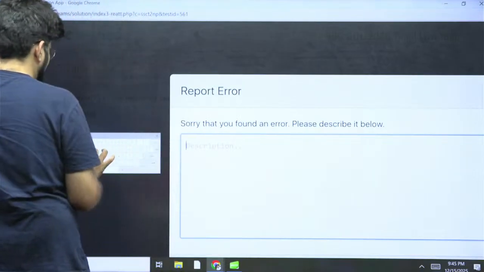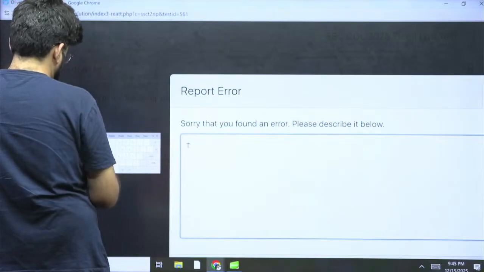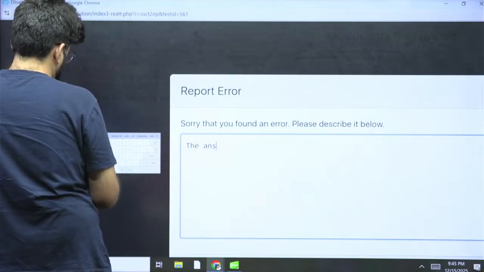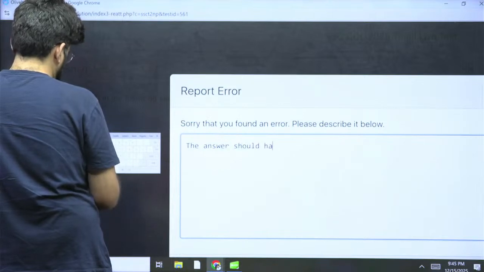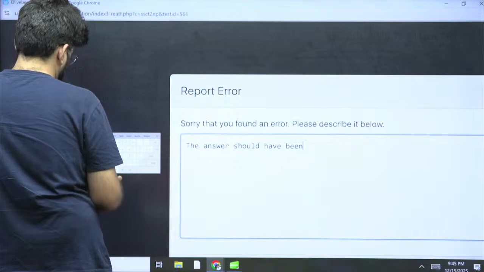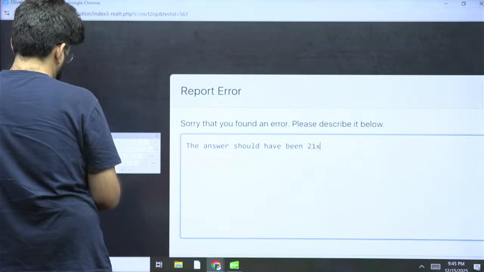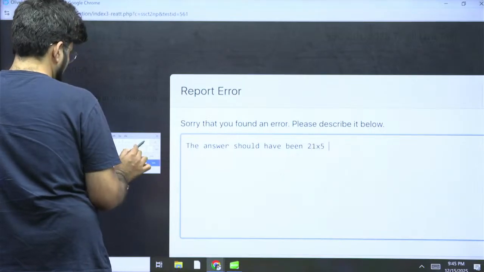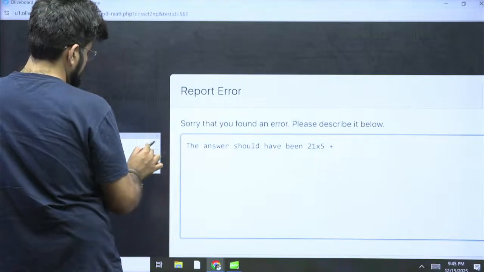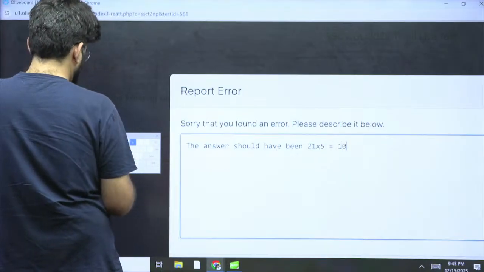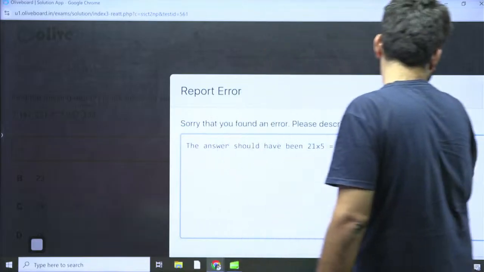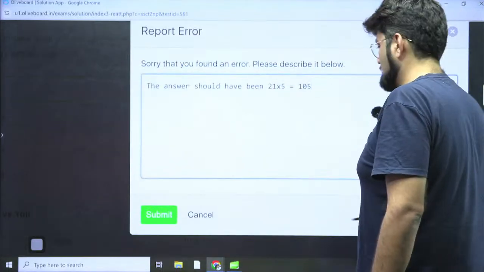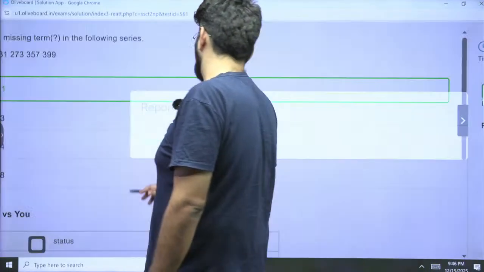So I think the answer should have been 21 into 5, which is equal to 105. This is what I feel, but anyways, we have raised the report. Let's see what happens here.